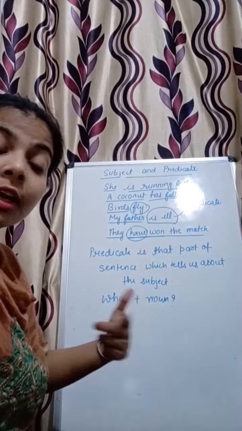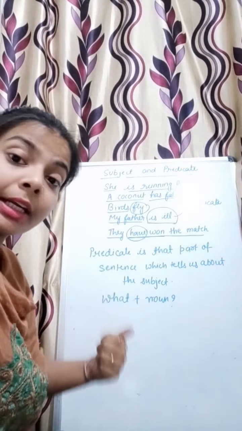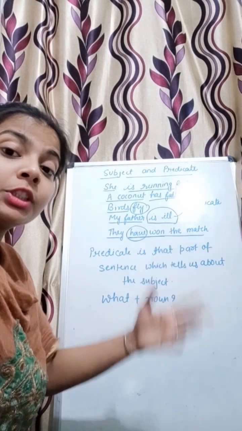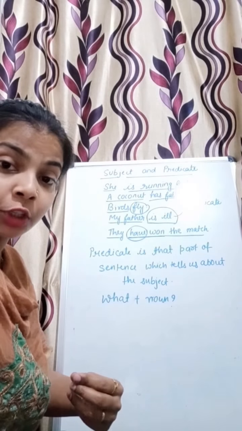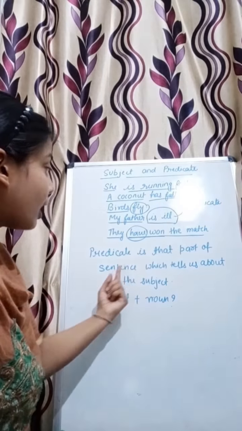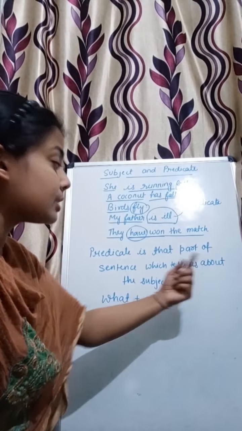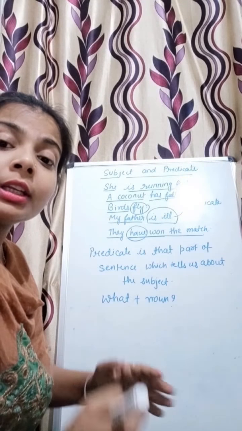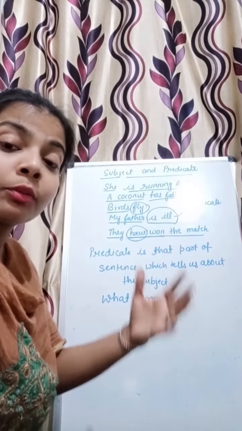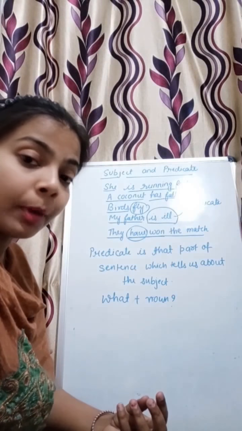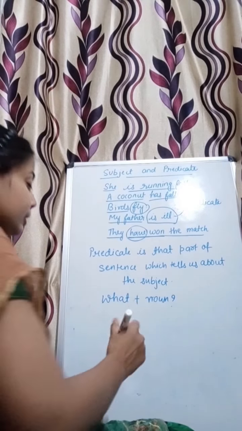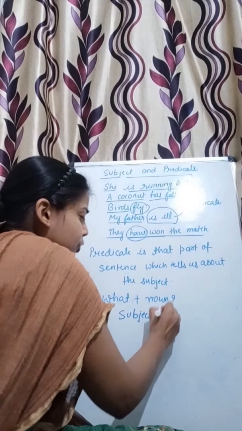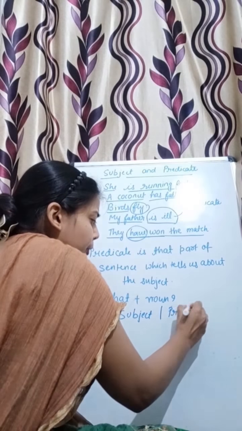Now what did we learn next? We learned what is predicate. Predicate is the remaining part of a sentence which tells us about the subject. It helps us to know what the subject is doing or what the subject is all about. So a sentence is made up of two things, subject and predicate.